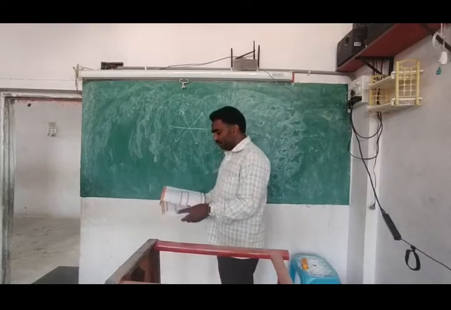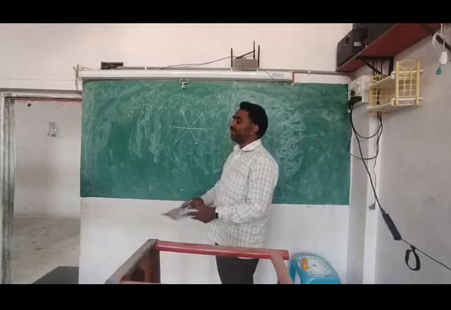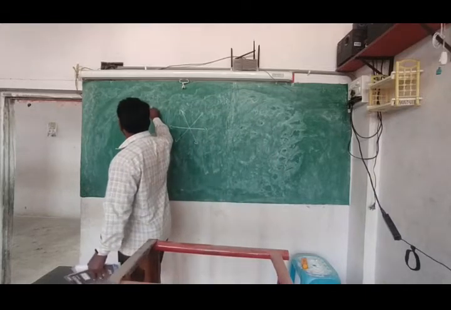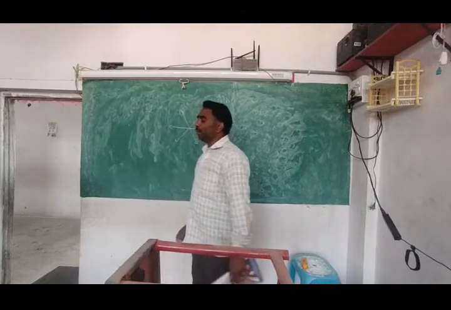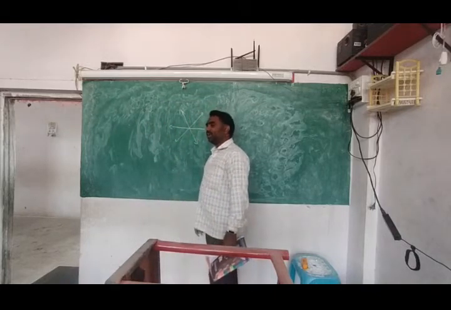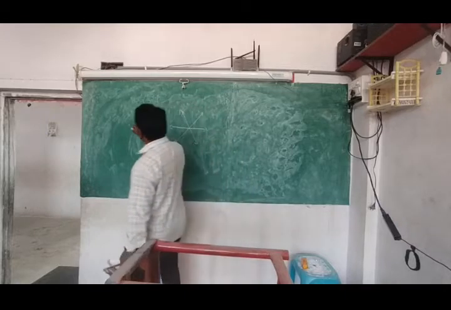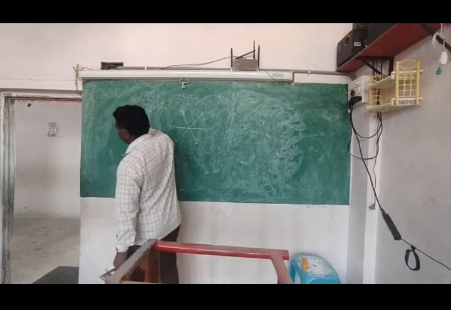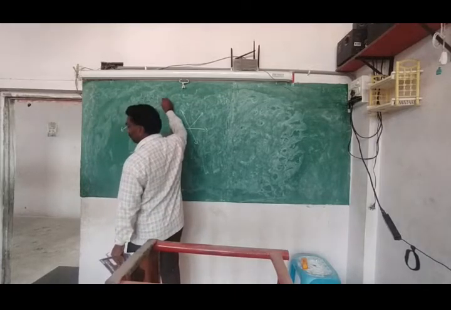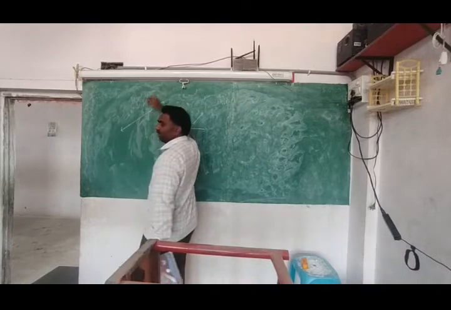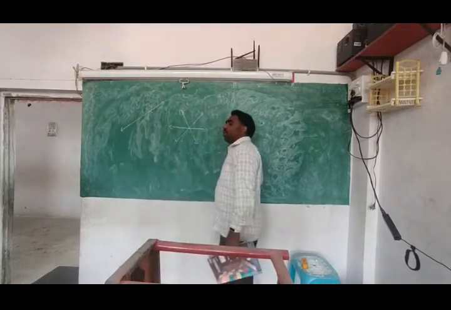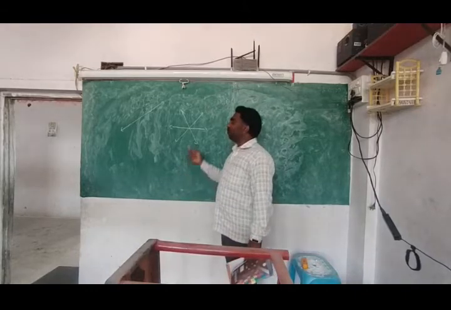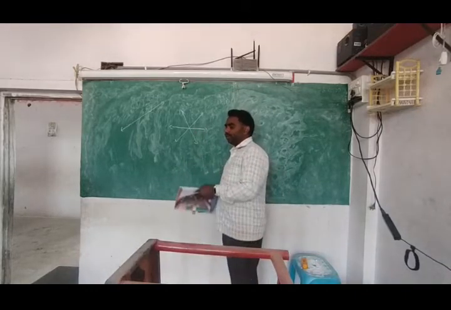One more question is there. Through two distinct points. Distinct means separate. 2 points are there, one point here, one point here. Through these 2 points, how many lines can you draw? One. The only possibility is one line. Only one line will go. If you draw a second line, it will fall on the same line. The third line also will fall there only. That's why we can draw only one line through 2 points. But you can draw infinite lines through one point.